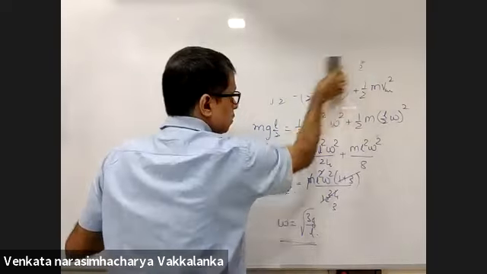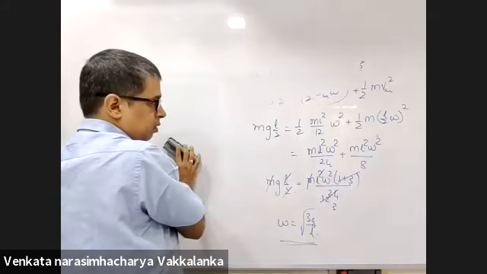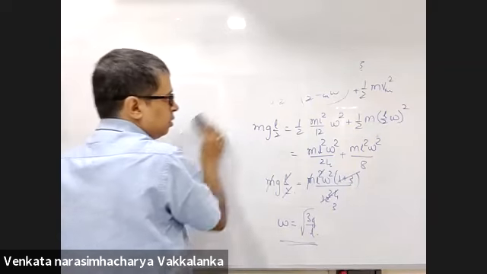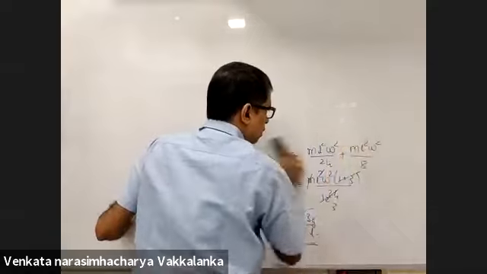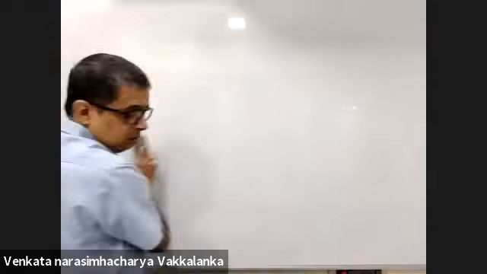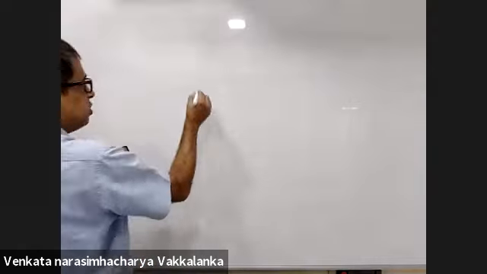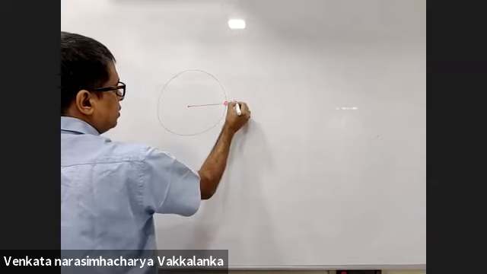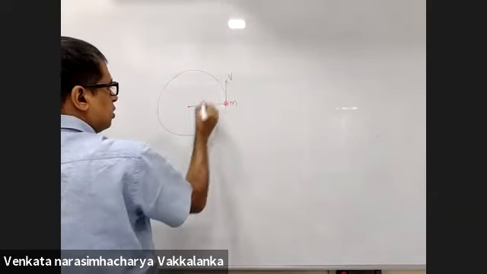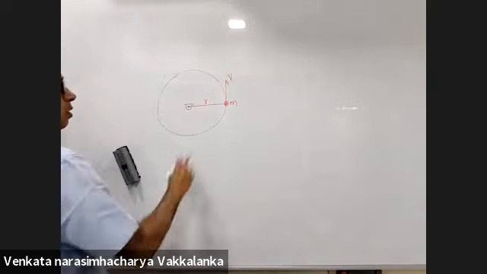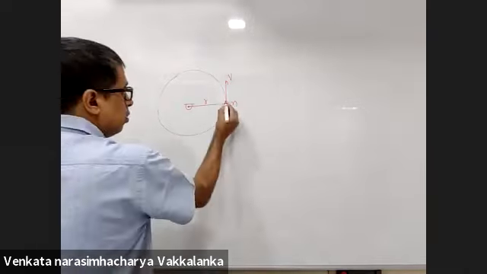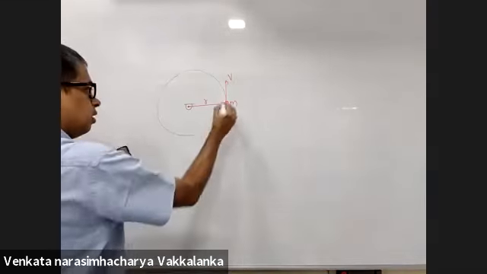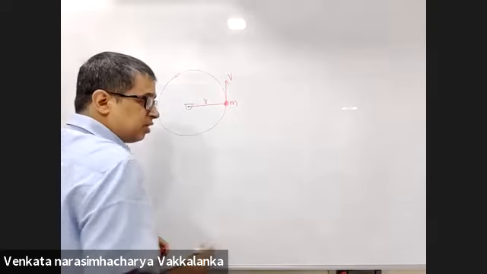I had one doubt. What if the center of mass of the body with respect to ground is moving in a rotational motion? Then how do we take its kinetic energy? For that, we can't take half m vcm square, right? Why? You can. Now consider a point object going in a circular track. This is a point object going with a velocity v, radius r. This is a string. Where is the center of mass of the point object lying? On the point object. Is that center of mass going in a circular track?